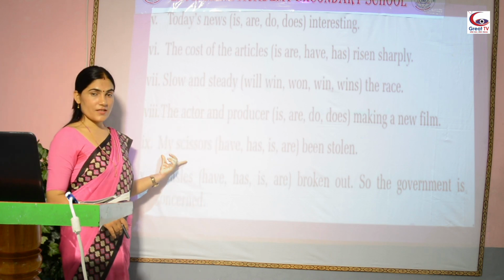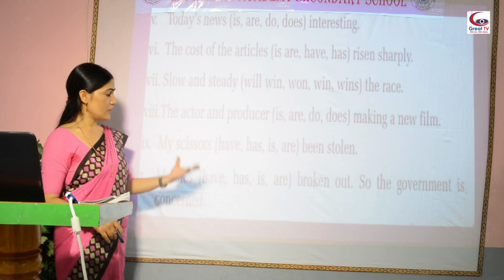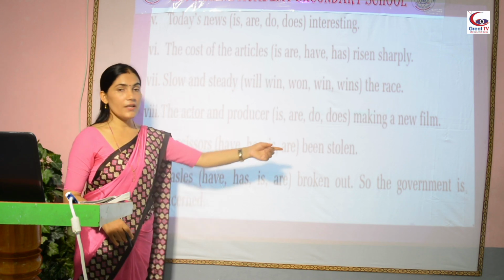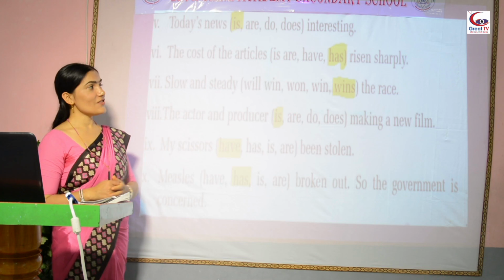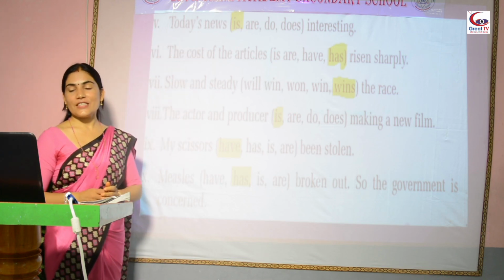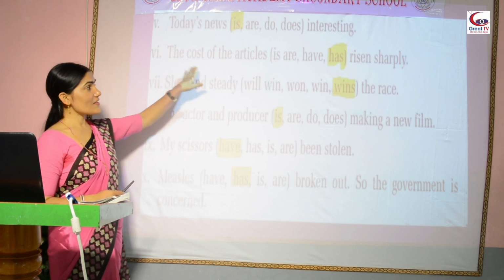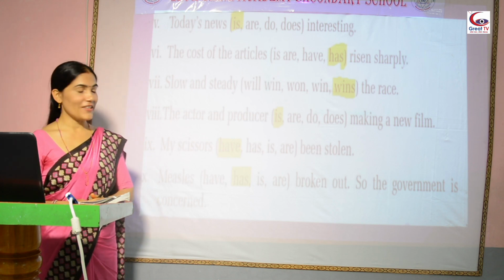My scissors have, has, is, are. Which one is right? My scissors, the dirt, been stolen. Today's news is interesting. Here, news is singular, so it is followed by singular verb. The cost of the articles has risen sharply.